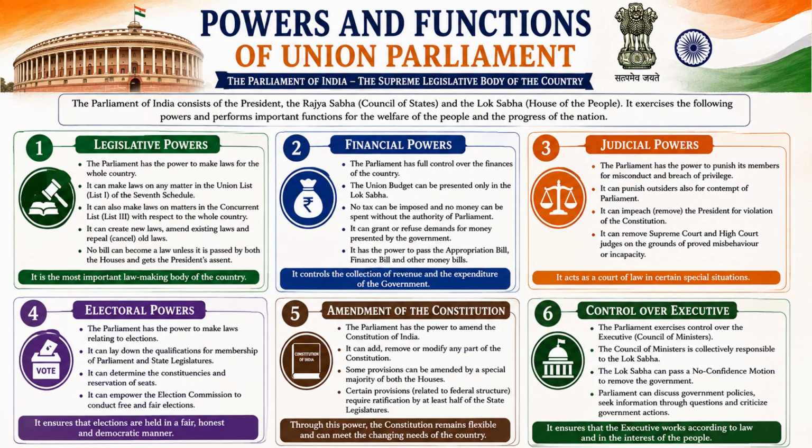The second is the financial power. Now we have discussed the union budget and also the taxes. Appropriation bill, finance bill, money bill. We know all these bills have been discussed earlier. So the power over the revenue and expenditure of the government, where the money will go, in what way, how much proportion of the money will go to which state or which part of the government body, all that is discussed under the financial power.